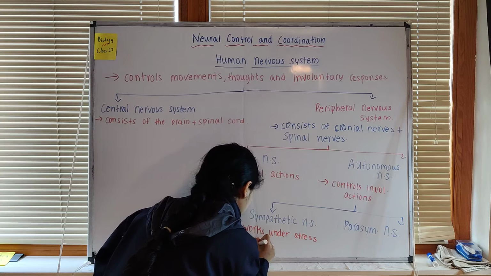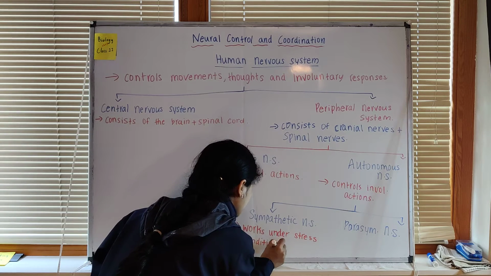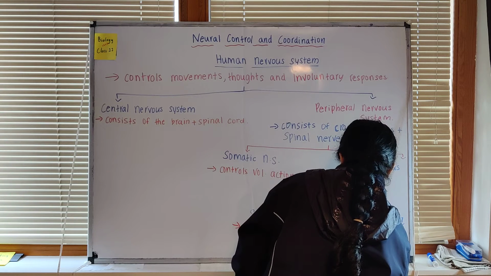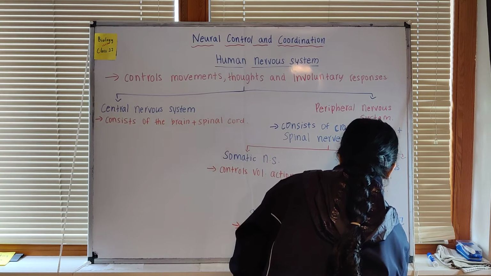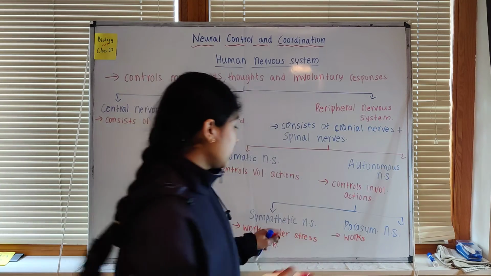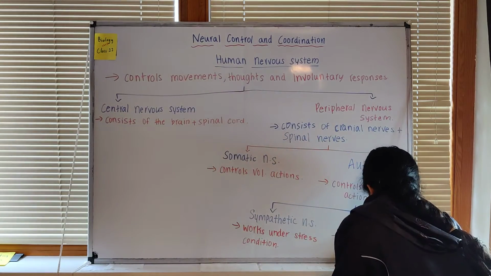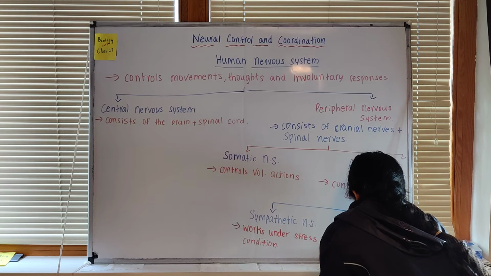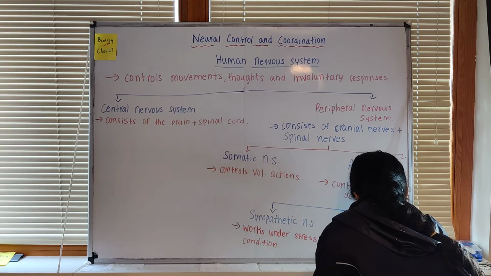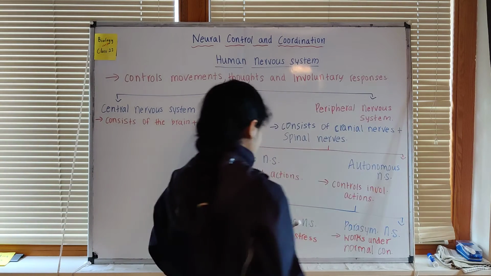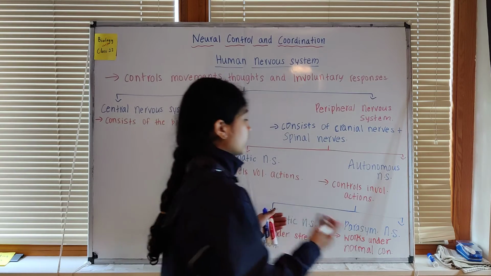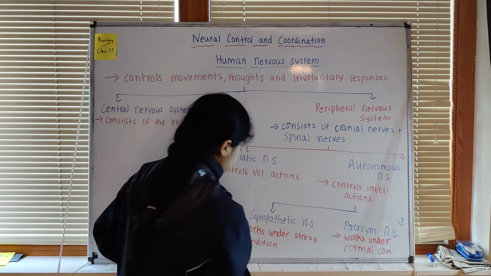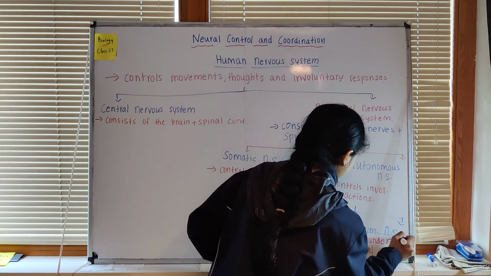And the parasympathetic nervous system works when our body is relaxed, or under normal conditions. So these are the two further classifications of the autonomic nervous system: the sympathetic nervous system and the parasympathetic nervous system.